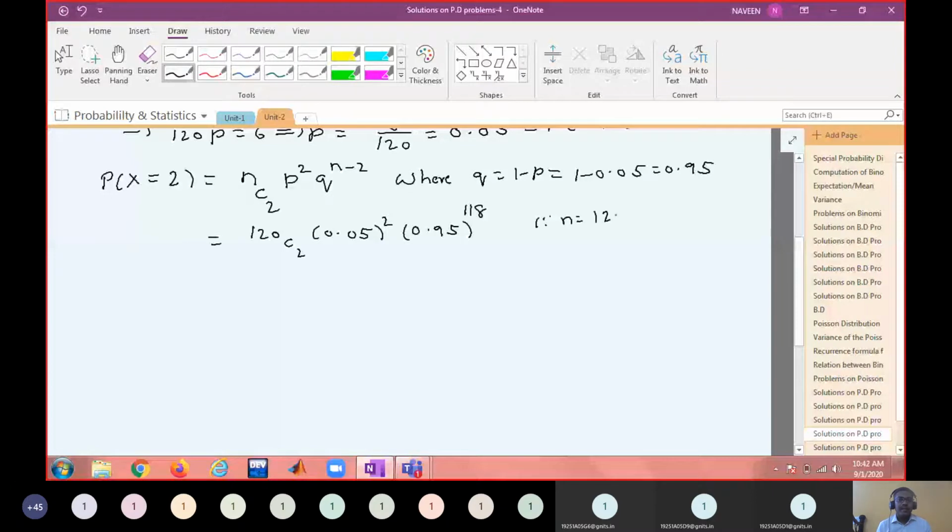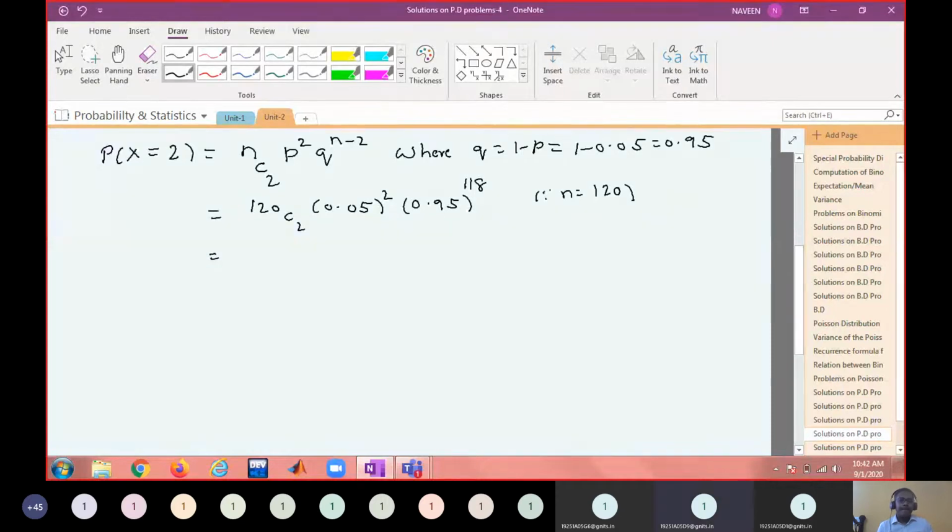Now use your calculator and compute this value. Can the calculator compute this? I think it will. 0.0003388, so let us call it 39, if you are rounding to 4 decimals.